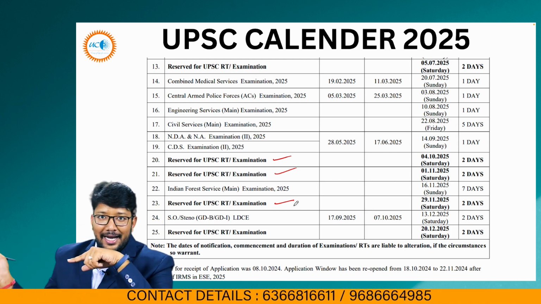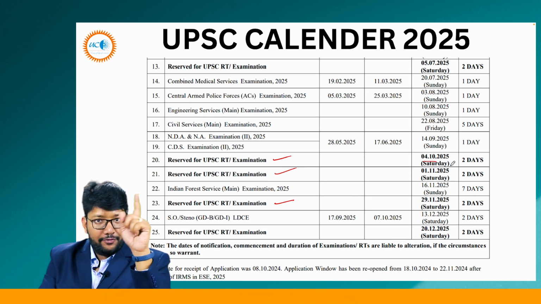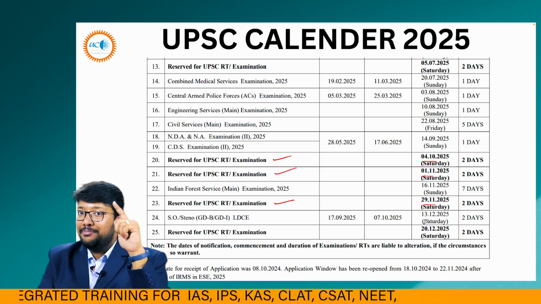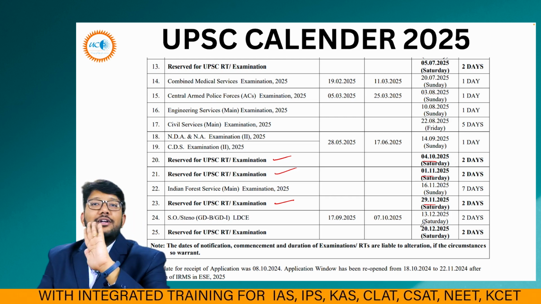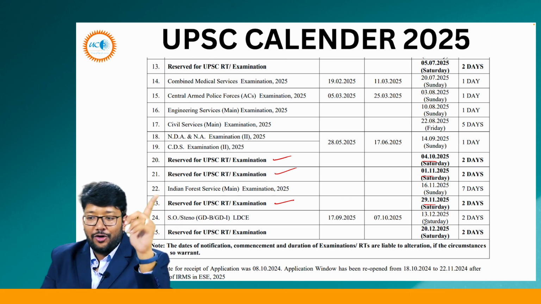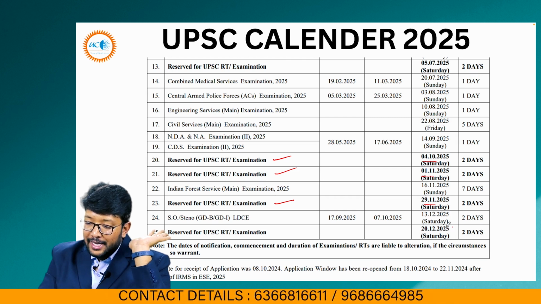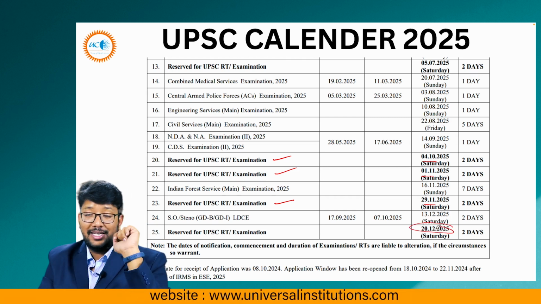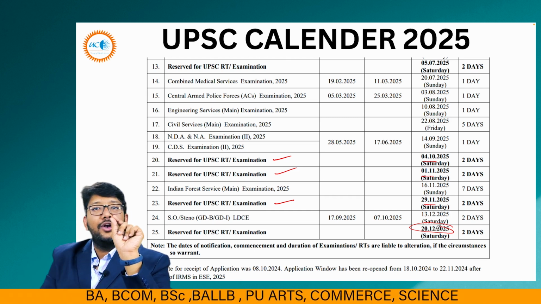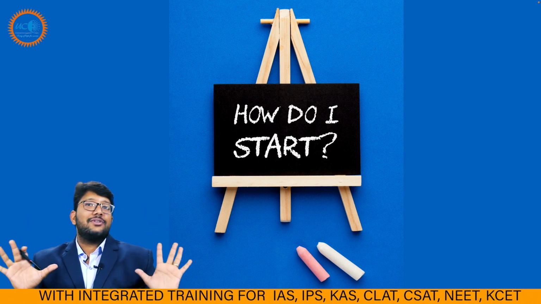By looking at these, you can see that 4 October, 1 November, 29 November are the reserved dates. It means the mains examination is not finalized yet, but we can guess that the mains examination is either on 4 October, or on 1st November, or on 29th November. Okay, and 20 December is also reserved for UPSC examination, so that may also be the date, but you get the idea, right? November, December is the mains examination. Okay, so this was the pattern.